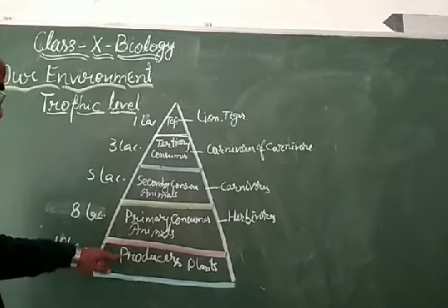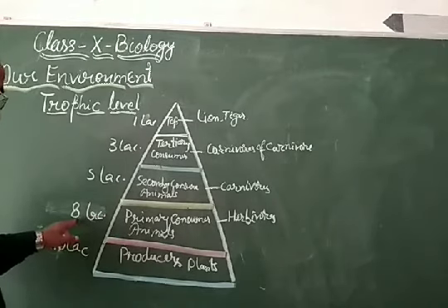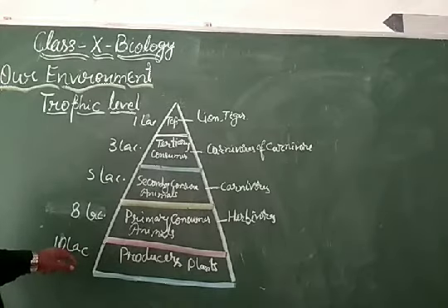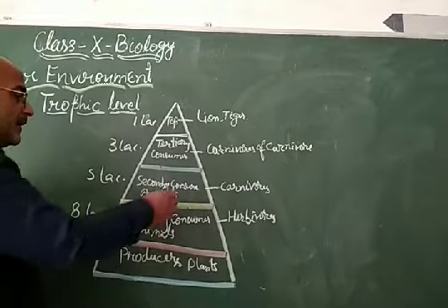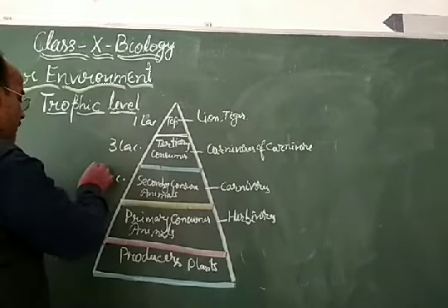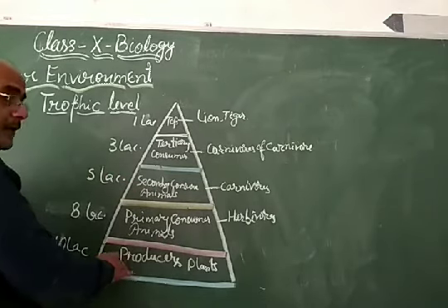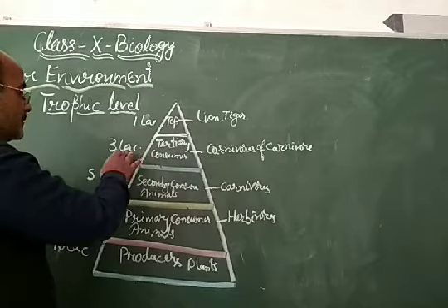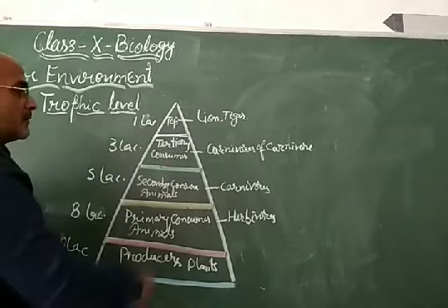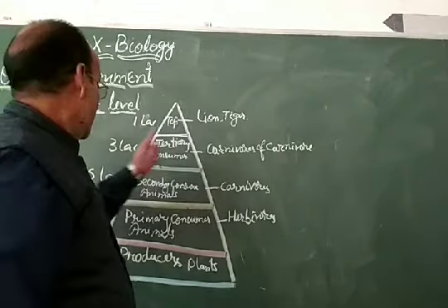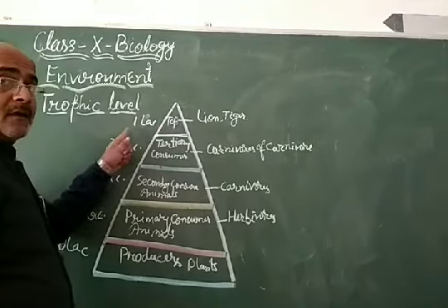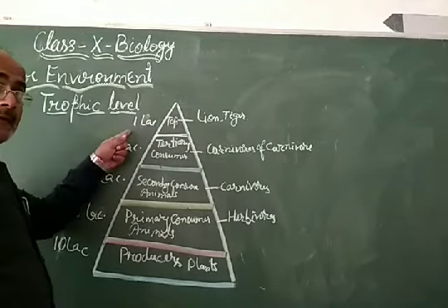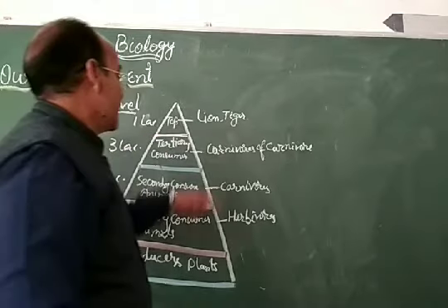Herbivores become closer to these producers and maintain their number a little less, at 8 lakh. Secondary consumers are carnivores, and they are at 5 lakh. Tertiary consumers, carnivores of the carnivores, are at 3 lakh, and top consumers are 1 lakh, only 10% of the base. So they may be endangered.